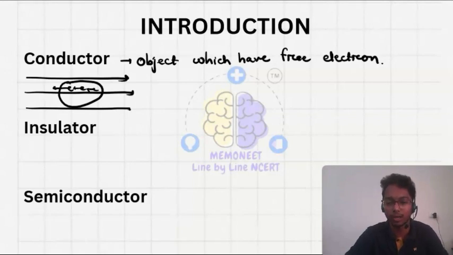We know that electrons move opposite to the electric field as they are negatively charged. So having free electrons means the electrons are not fully bound to the nucleus or the atom. This property of a material or object is known as its conducting property, and these electrons are also known as conduction electrons.